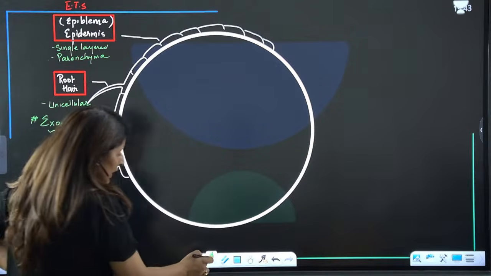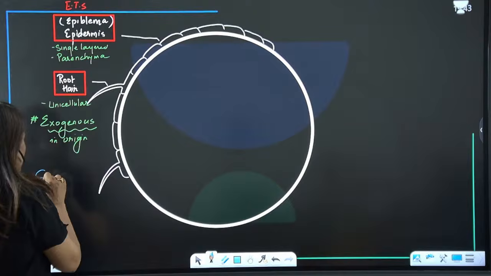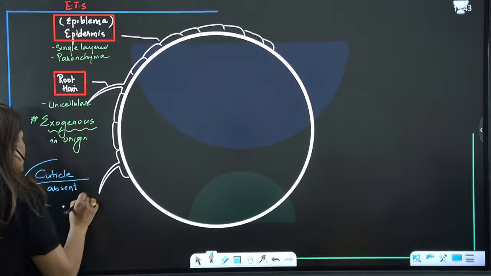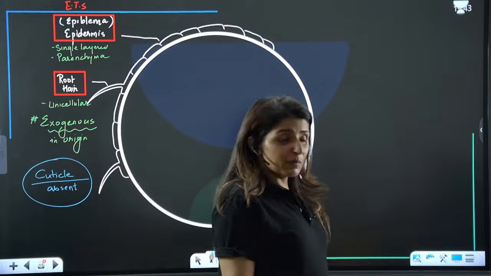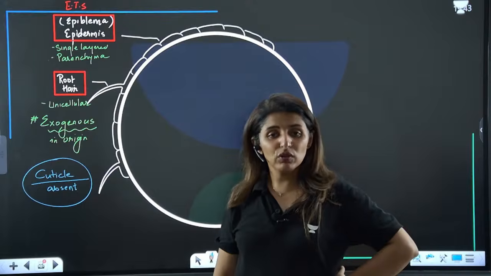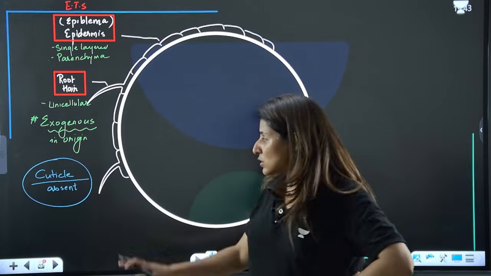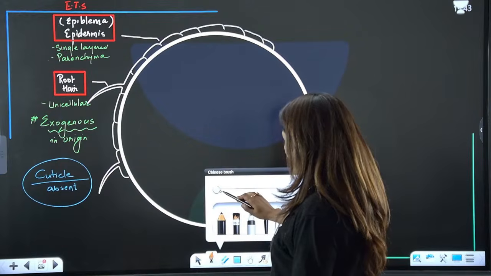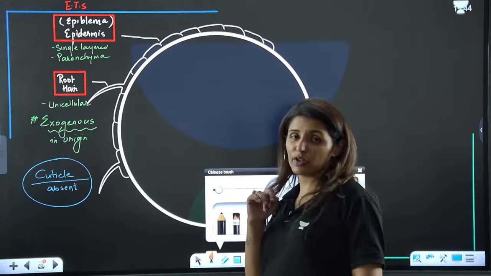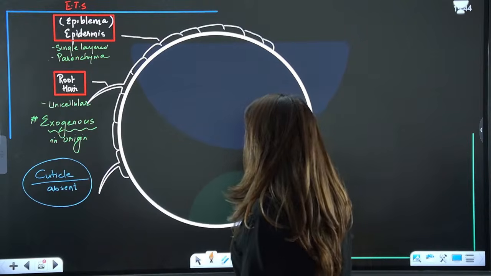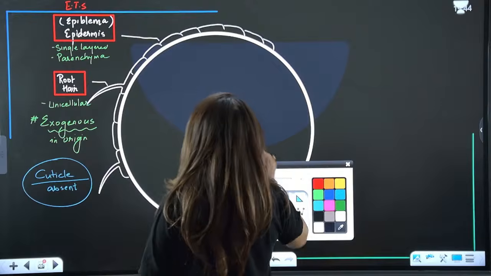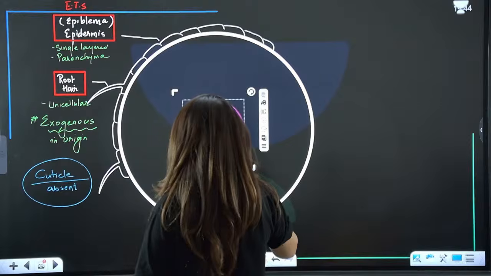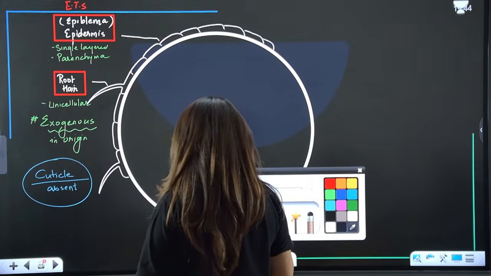Now, there will never be a presence of cuticle. In roots, cuticle is totally absent. If cuticle is present, guys, root won't be able to absorb water because it is a waxy coating. Imagine you put a layer of oil around the root, it will not be able to absorb water. So cuticle is absent in case of roots, be it dicot or monocot. First, let's see the general structure, then I'll bring in the specifications of dicot and monocot root. Are we clear? Now, on the innermost side, guys, here we have vascular bundles.